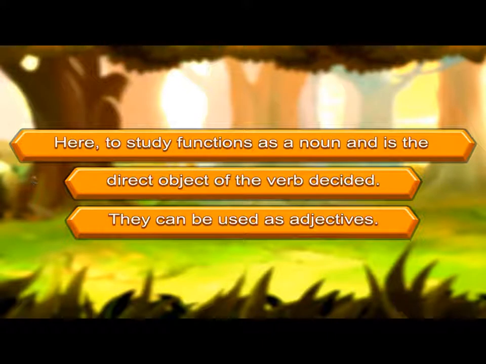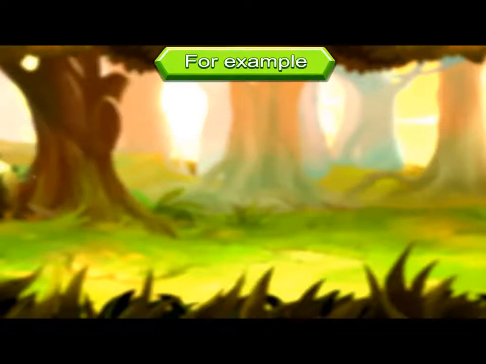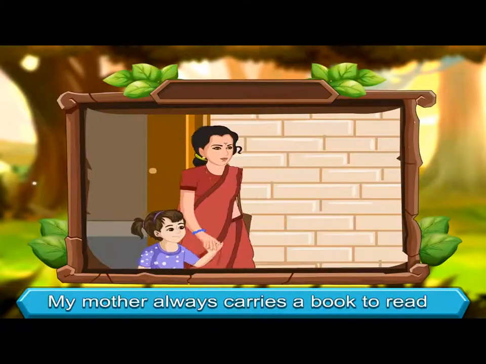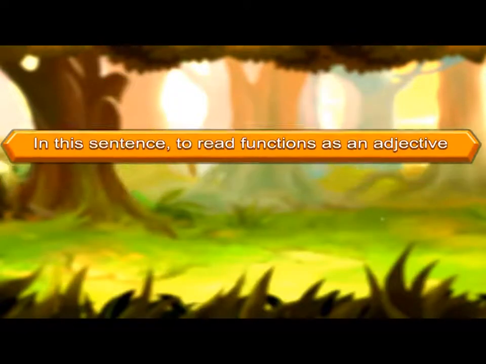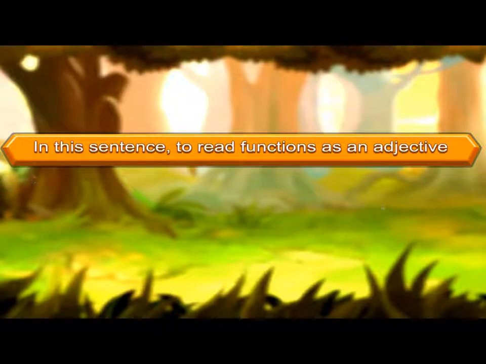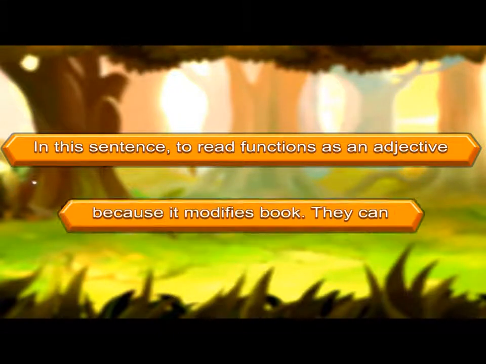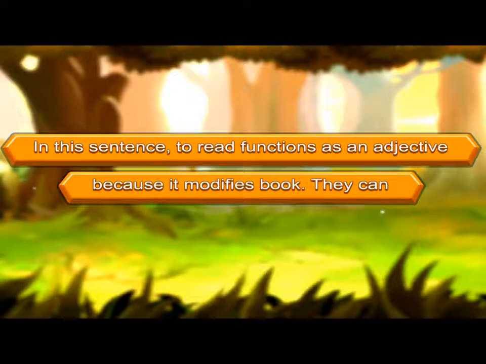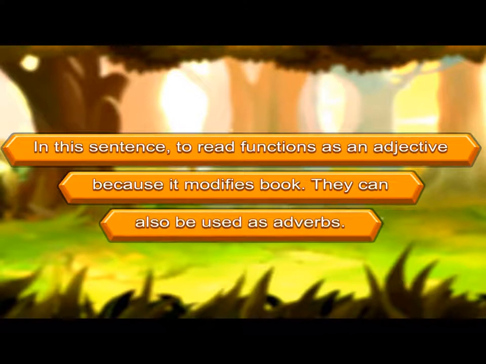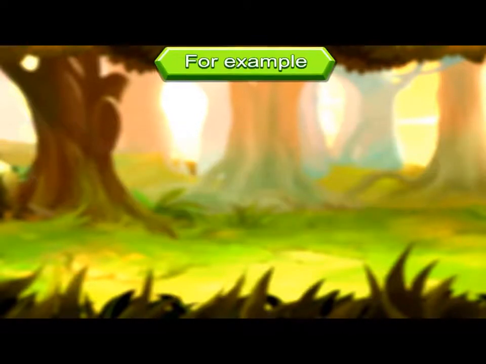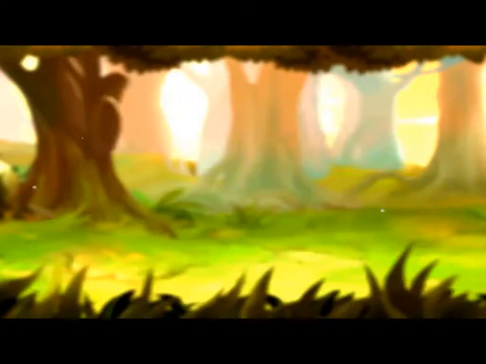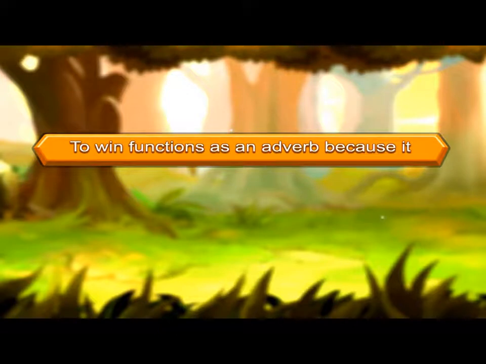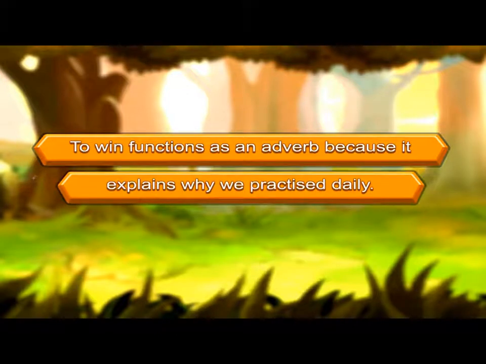They can be used as adjectives. For example, my mother always carries a book to read when we go on a vacation. In this sentence, to read functions as an adjective because it modifies book. They can also be used as adverbs. For example, we practiced daily to win the competition. To win functions as an adverb because it explains why we practiced daily.